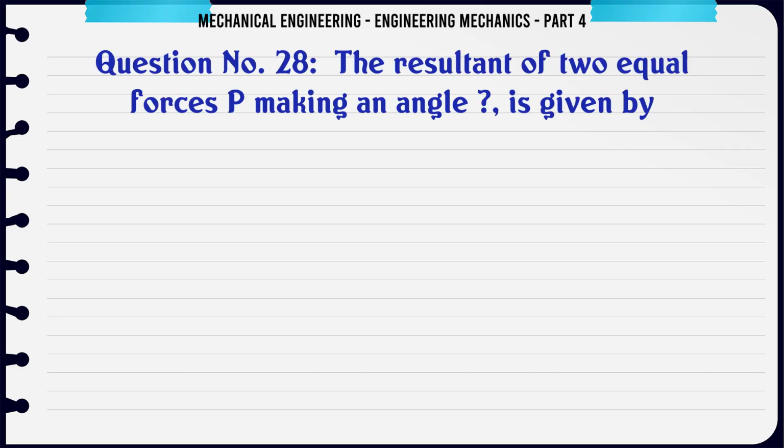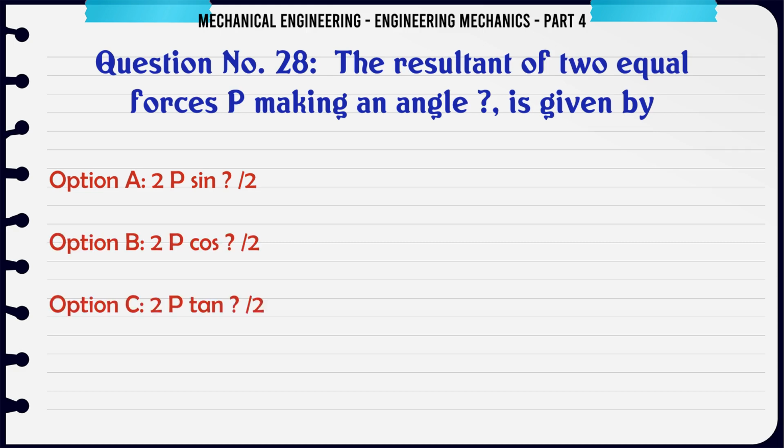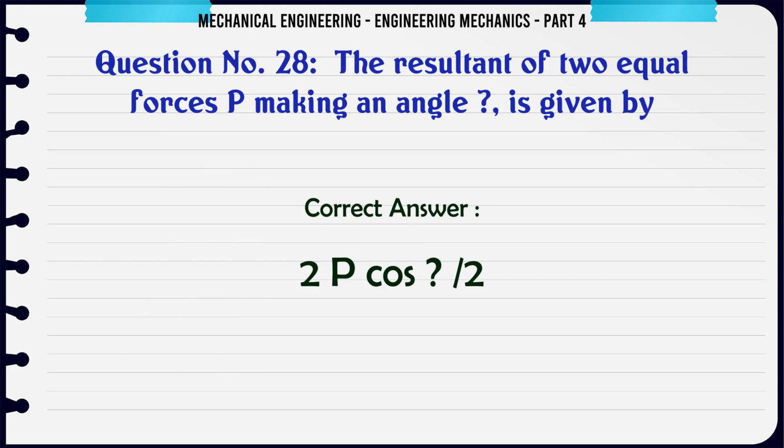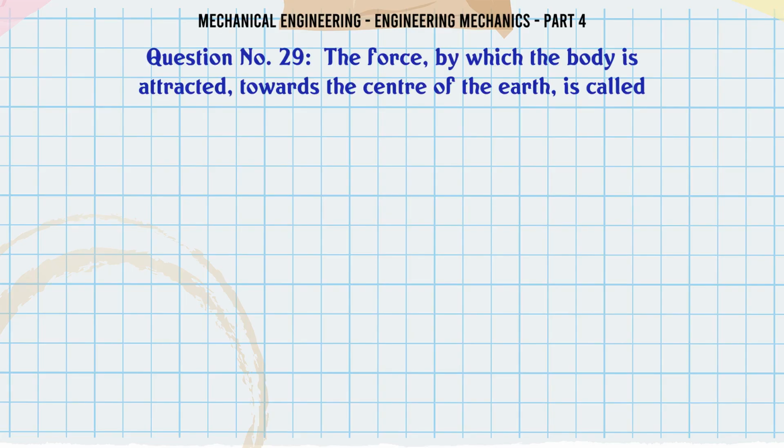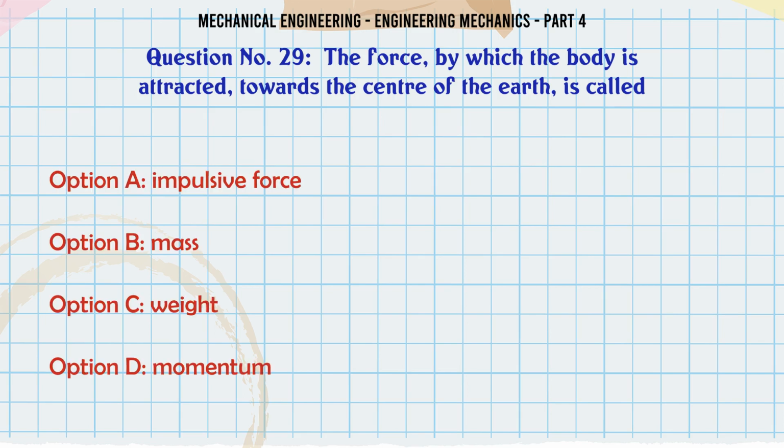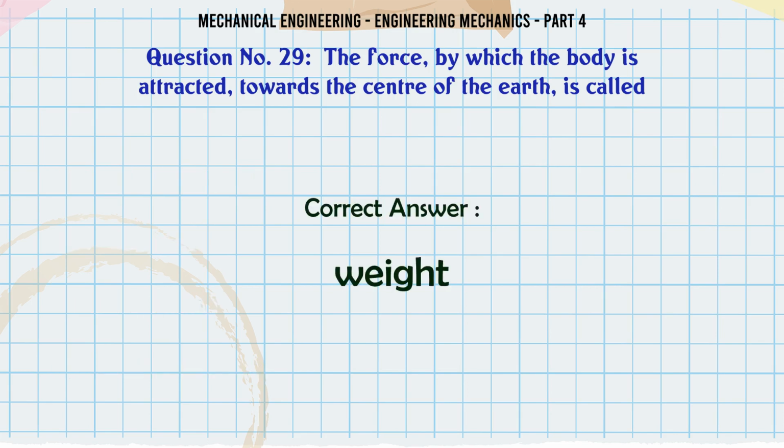The resultant of two equal forces P making an angle θ is given by A 2P sin θ/2, B 2P cos θ/2, C 2P tan θ/2, D 2P cot θ/2. The correct answer is 2P cos θ/2. The force by which the body is attracted towards the center of the earth is called A impulsive force, B mass, C weight, D momentum. The correct answer is weight.